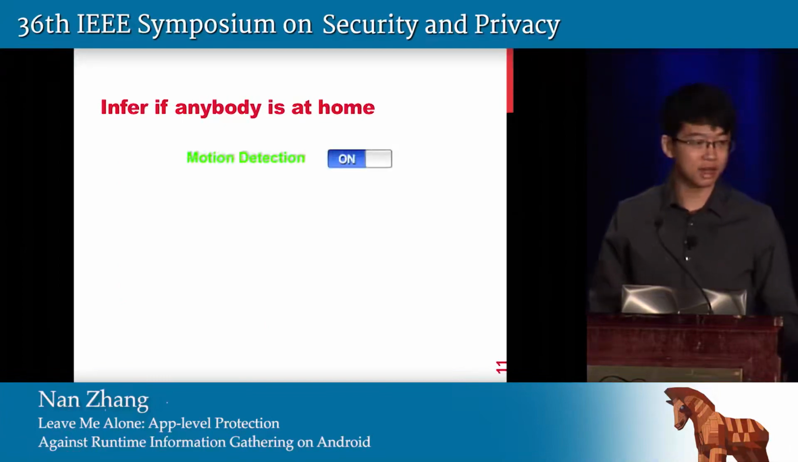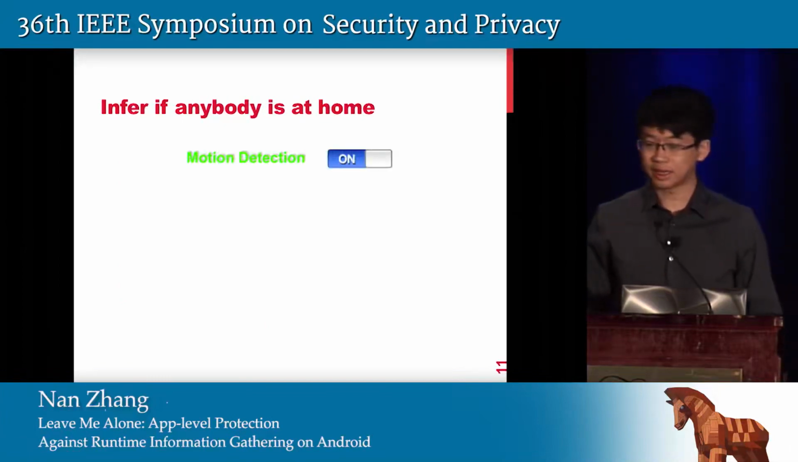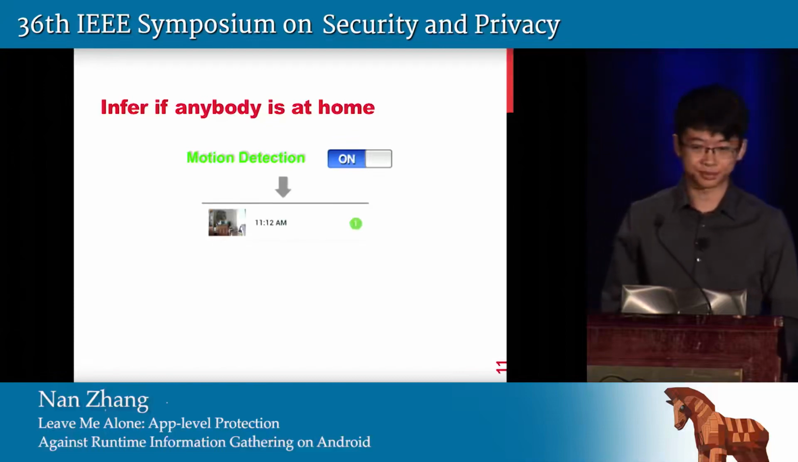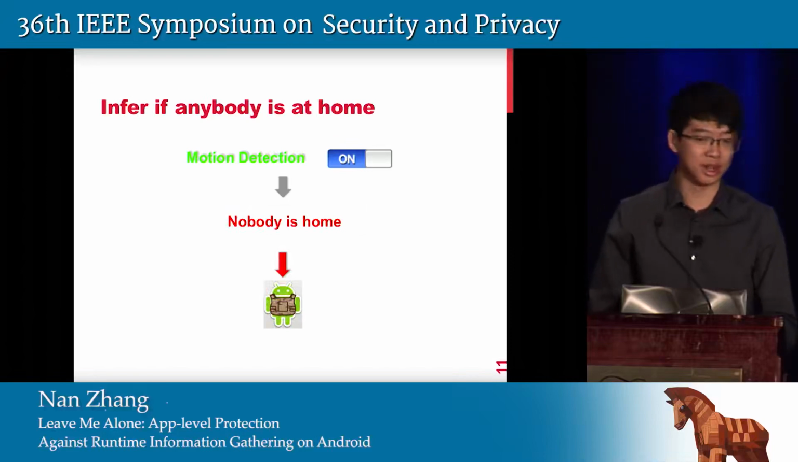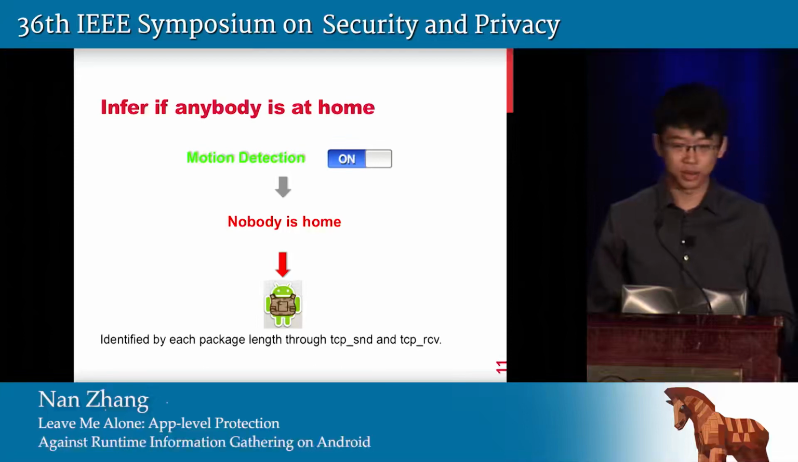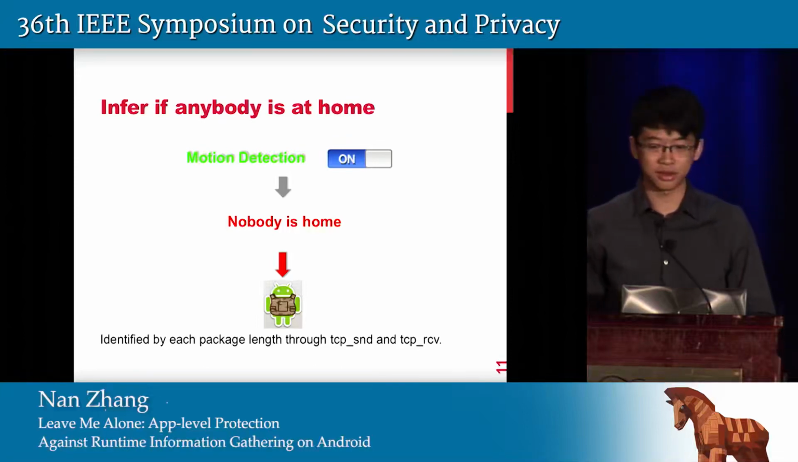There is a function called motion detection in the NetCam that enables the camera to record video if the image it captures has changed, and raise an alarm to the user. However, if the user enables this function, it also means that she's not at home, because otherwise the motion detection would generate lots of alarms. So a malicious app installed on the phone could infer such information through the traffic statistics side channel.